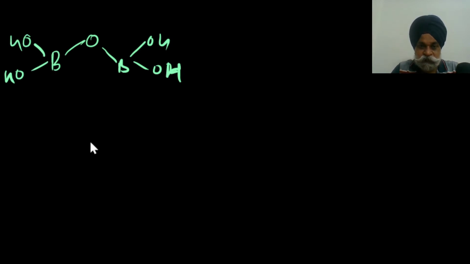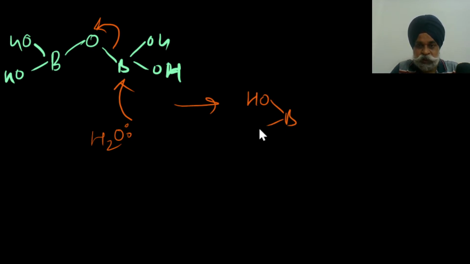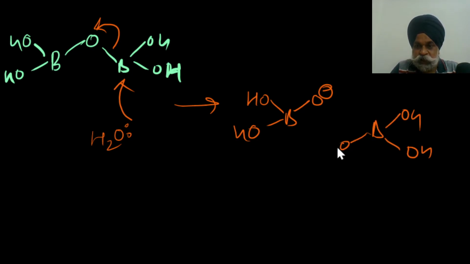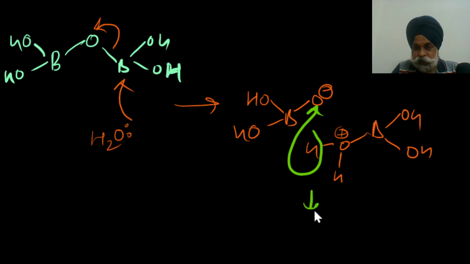Again, if I add water into it, this would attack and this opens out, and once it opens out, what do I get here? This would become OH, and on this entity you would get a positive charge. Now comes the intramolecular proton exchange once again. So you end up getting 2 moles of boric acid here also.